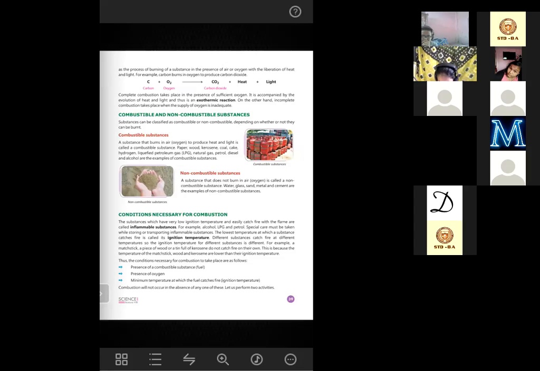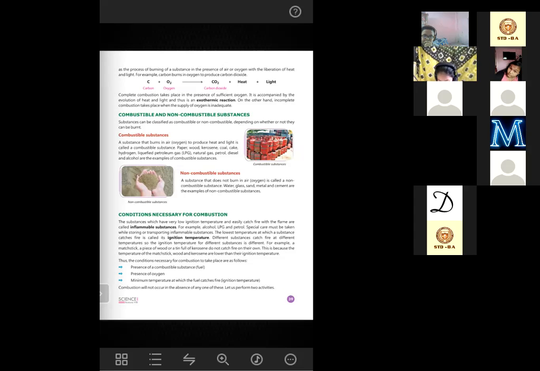This is because the temperature of the matchstick, wood and kerosene is lower than their ignition temperature. So they will not catch fire on their own. If we burn them, then only they will catch fire. Why does this happen? Because the temperature of them is lower than their ignition temperature.